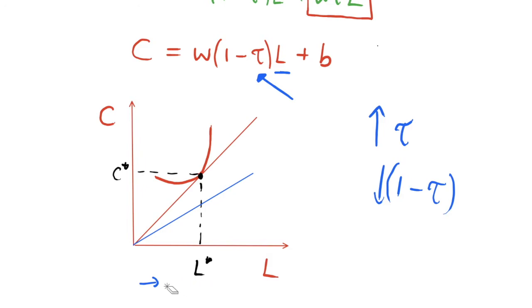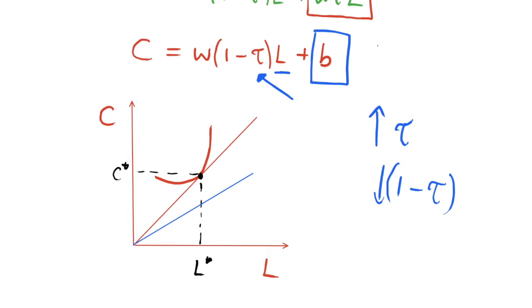But we are not done yet here, because now that we have increased this level of income tax tau, we will also increase the amount that is rebated back to the consumer, because that is what we're spending this increased tax revenue on. We're just handing it back to the consumers. But this is not internalized by the consumers, so the slope of this curve still stays equally flat.